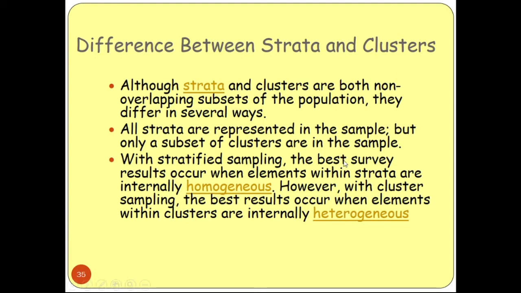So strata means what? Strata means that all the samples can be there. Okay, all the values can be there. But when we are talking about cluster, what does it mean? Here we are taking a subset of the samples. So a subset of clusters are in the sample. Okay, so that is the difference. That means strata can have all the data.